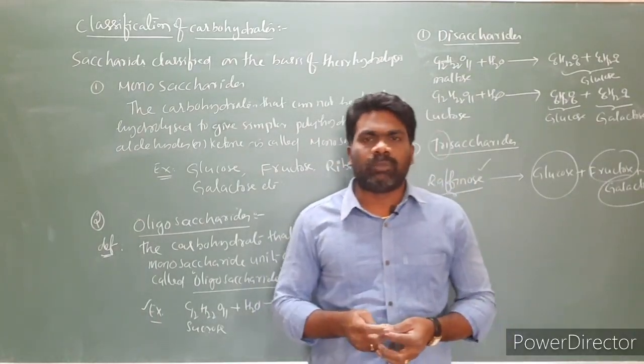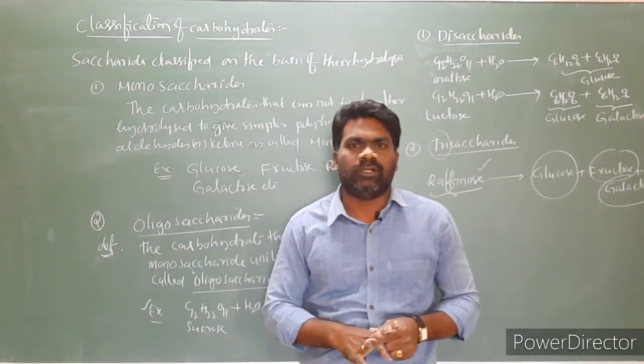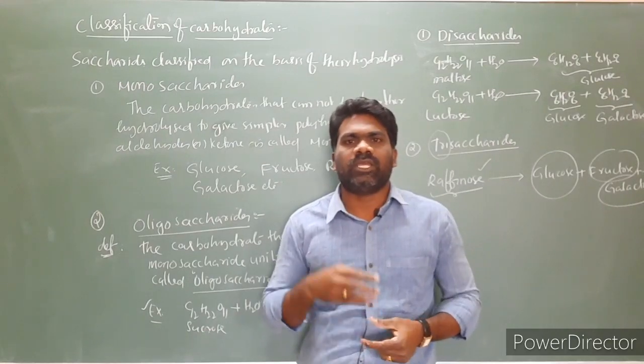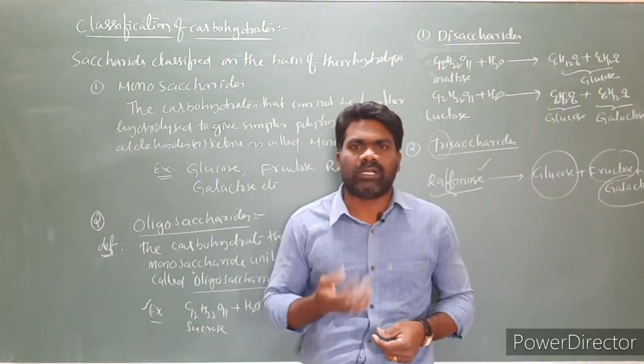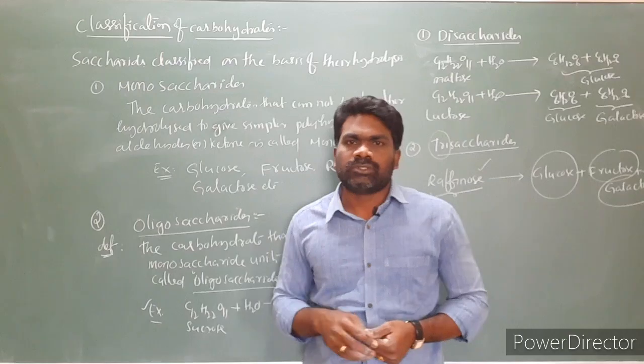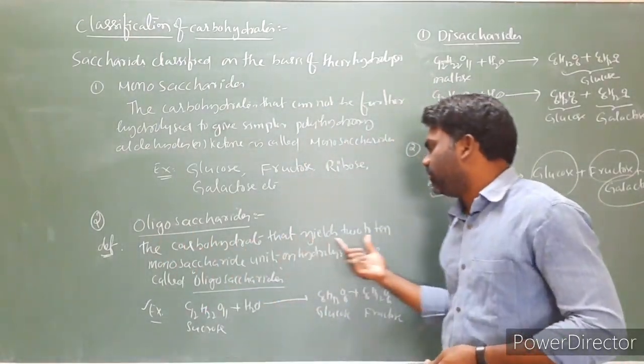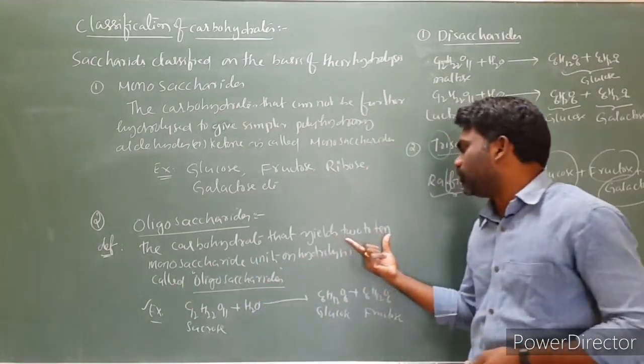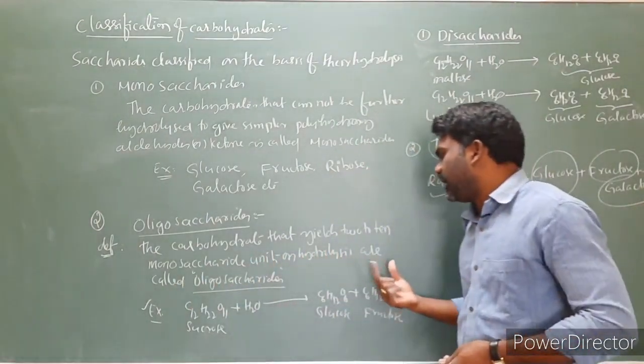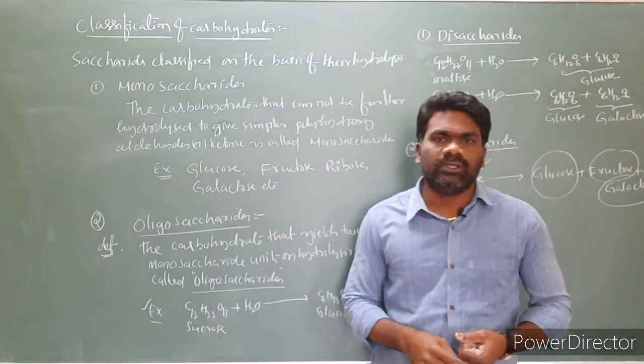If the carbohydrate upon hydrolysis gives four monosaccharide units, we call it tetrasaccharide. If it gives five monosaccharide units upon hydrolysis, we call it pentasaccharide, and so on. So the carbohydrates that give 2 to 10 monosaccharide units on hydrolysis are called oligosaccharides.